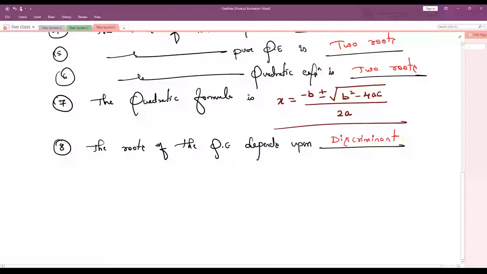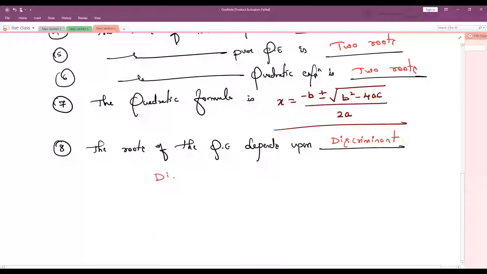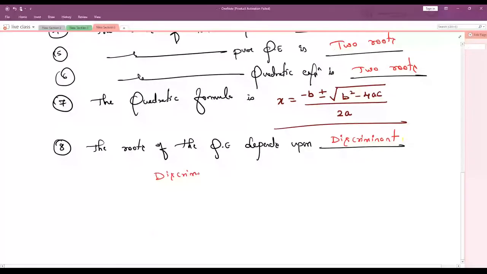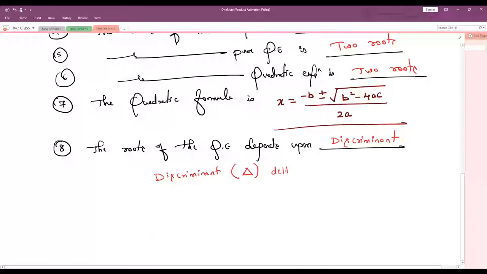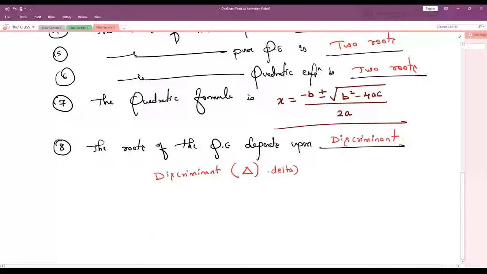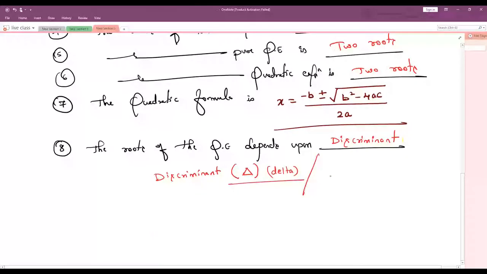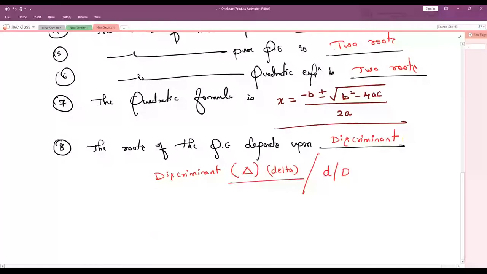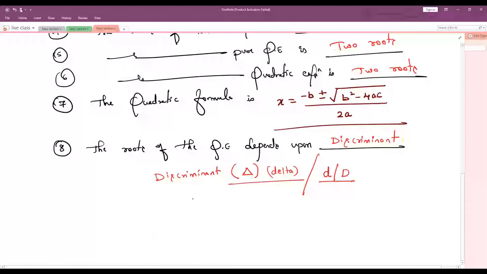Sometimes in options they may give you the discriminant, which is denoted by the symbol delta. This symbol is called delta. Don't forget. Or sometimes we use the symbol small letter d or capital letter D. Both are discriminant. And the discriminant delta formula is b square minus 4ac.